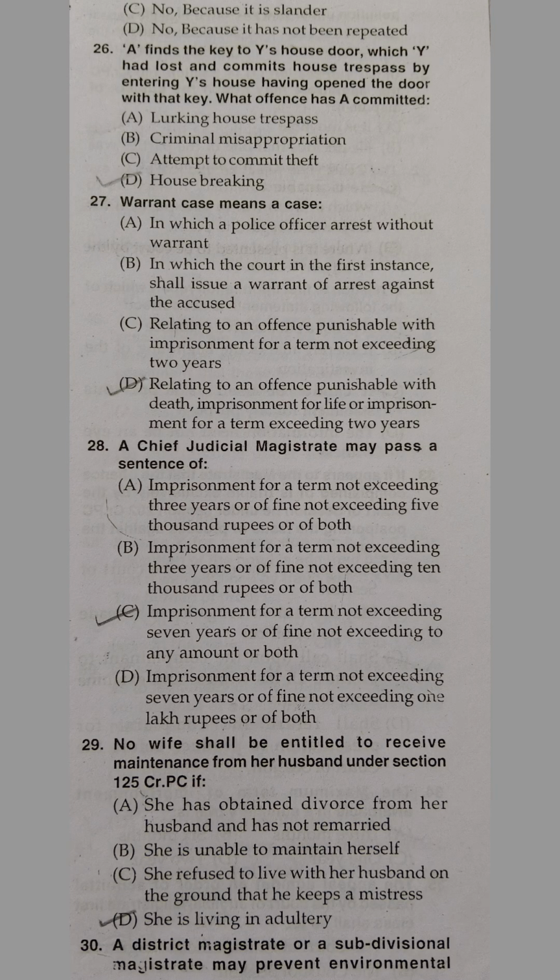Our next question is: A finds the key of Y's house door which Y had lost and commits house trespass by entering Y's house having opened the door with the key. What offense has A committed? A. Locking house trespass, B. Criminal misappropriation, C. Attempt to commit theft, D. Housebreaking. And the right answer is D, housebreaking. For this, you can refer to section 445 of IPC.